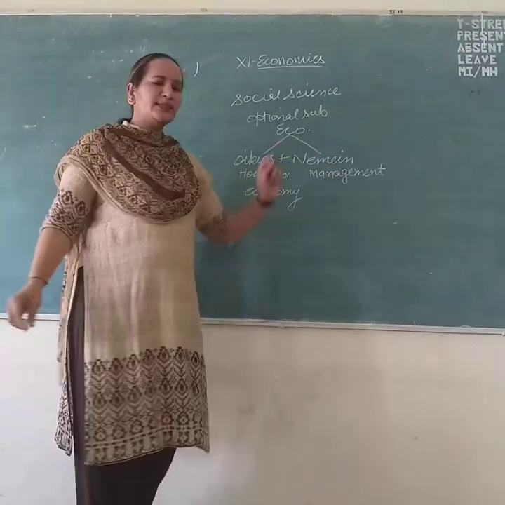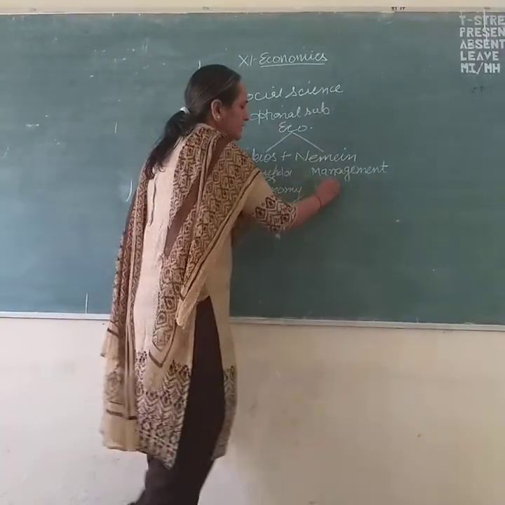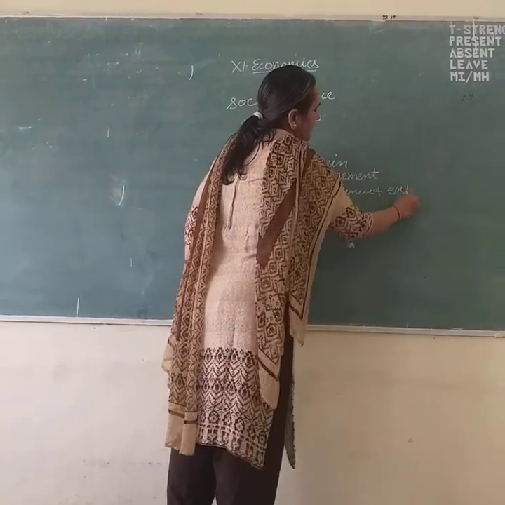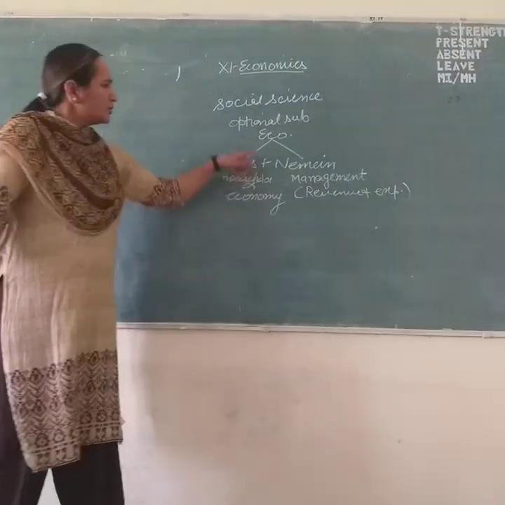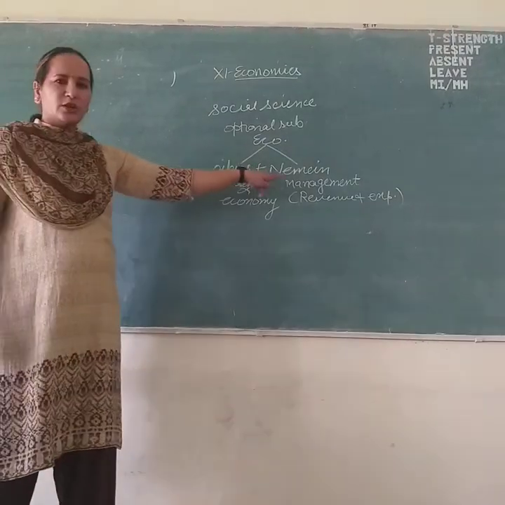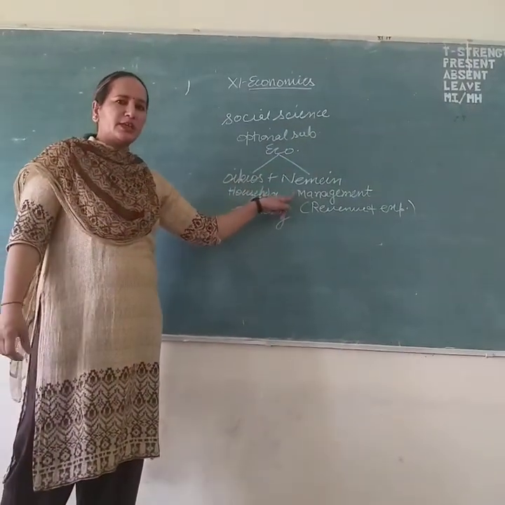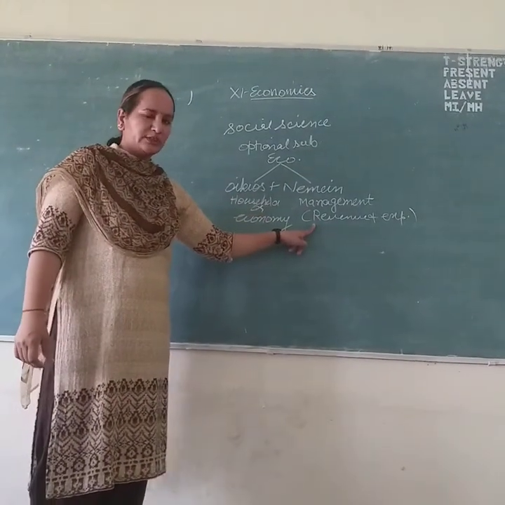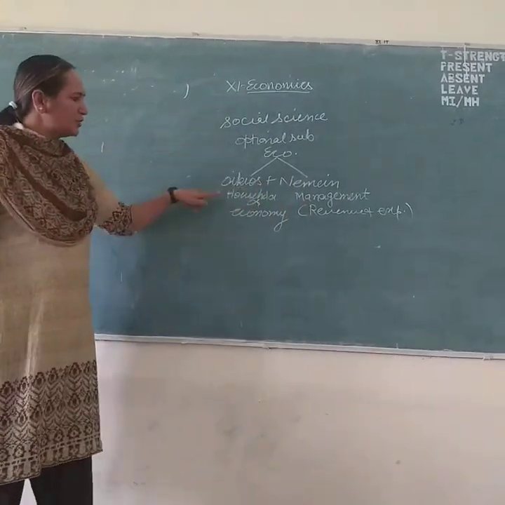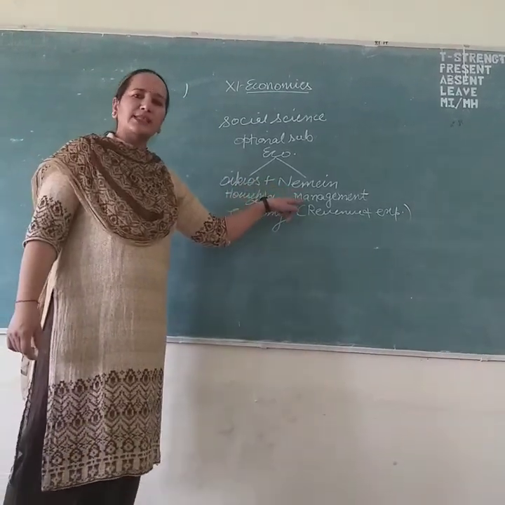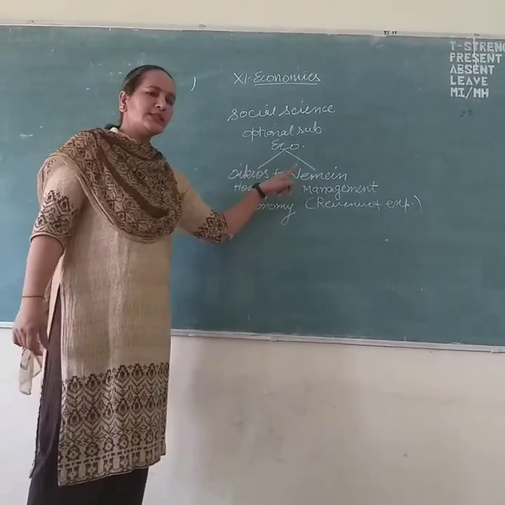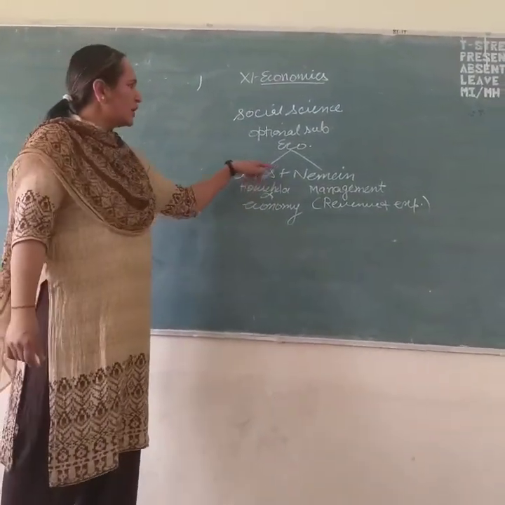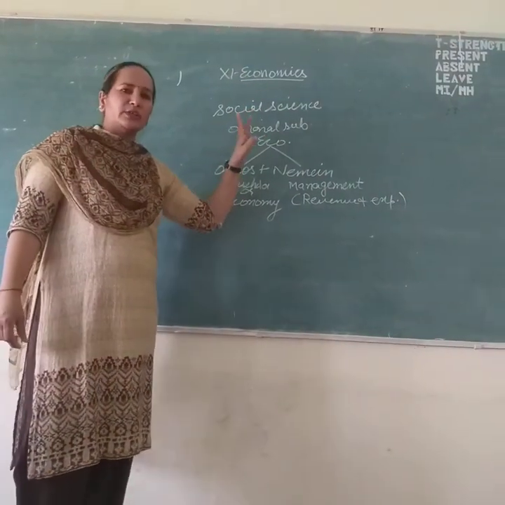Now how is the economy managed? In management, we will study the revenue and expenditure of the government. So the word economics is a combination of two Greek words, oikos plus nemein. Oikos means household or economy. Nemein means management. When this subject was introduced, it was known as oikos nemein. Slowly, with the passage of time, it is now called economics.